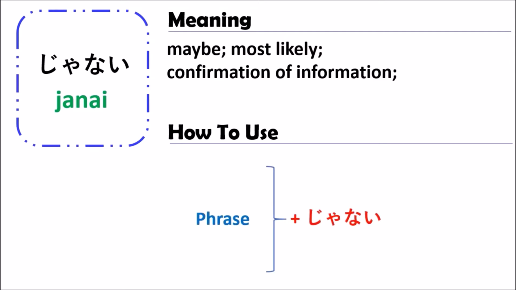So when you use the grammar of JANAI in the Japanese language, you can use the plus, some plus, and then JANAI. JANAI is a question, so the intonation should be a question. For example, JANAI. No, we don't say this. JANAI. This means question mark. So the intonation is changed. To understand more about how to use the grammar of JANAI, next we are going to see some examples together.